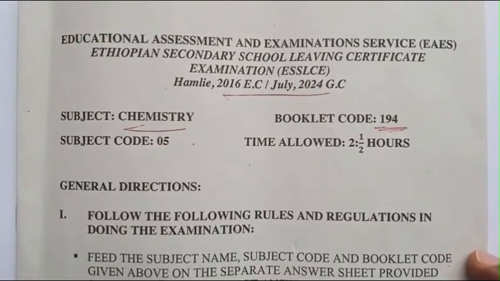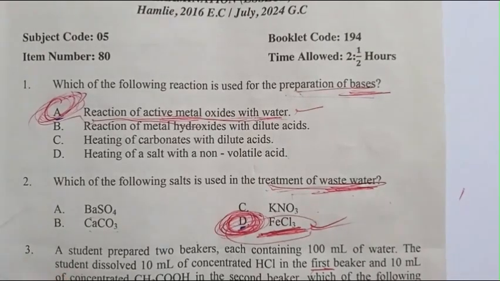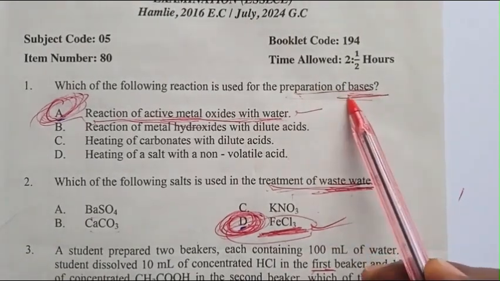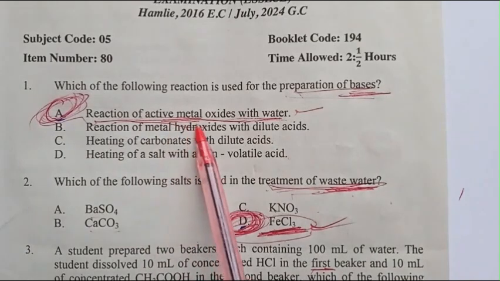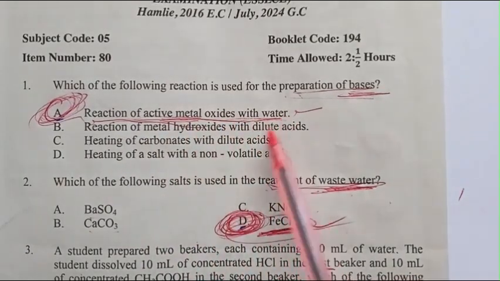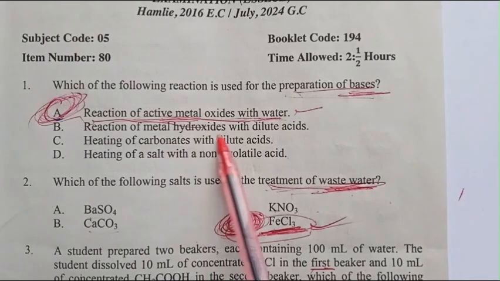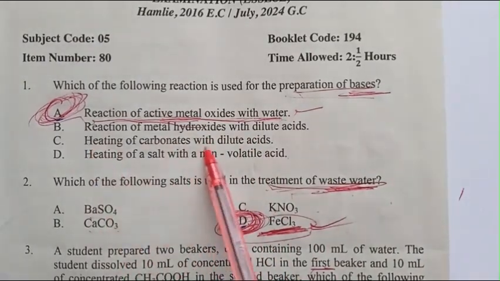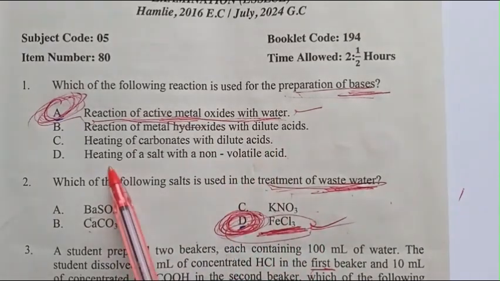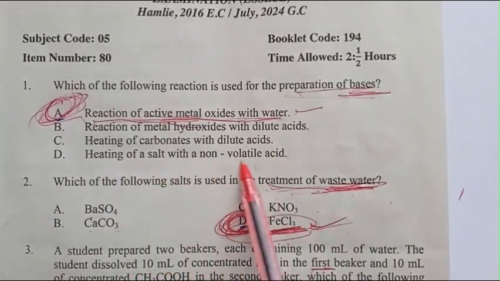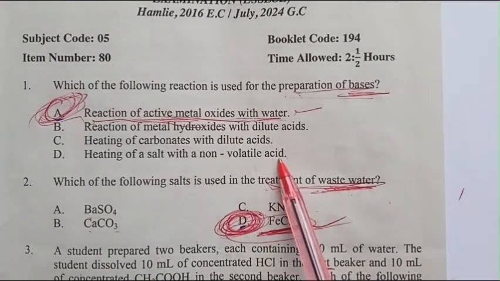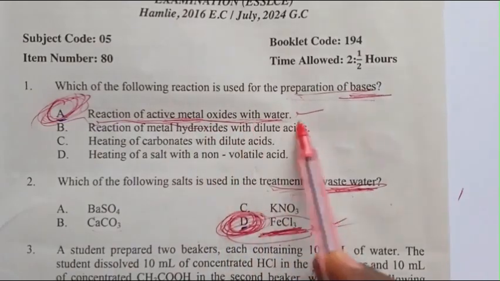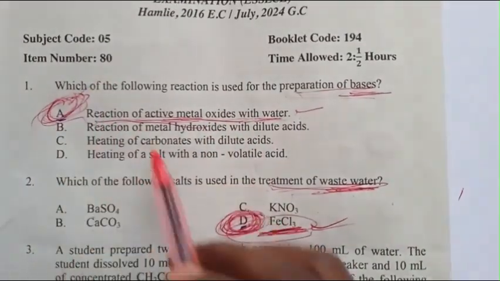Question number 1. Which of the following reaction is used for the preparation of bases? A. Reaction of active metal oxides with water. B. Reaction of metal hydroxide with dilute acids. C. Heating of carbonates with dilute acids. D. Heating of a salt with a non-volatile acid. The answer is A. Reaction of active metal oxide with water.